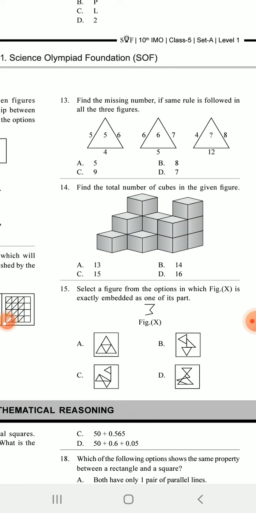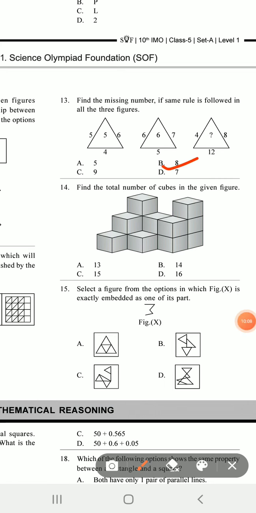B is the answer because 8 is coming. In this way, there is a symmetric condition. So you can find out 8 is the answer. Next one.